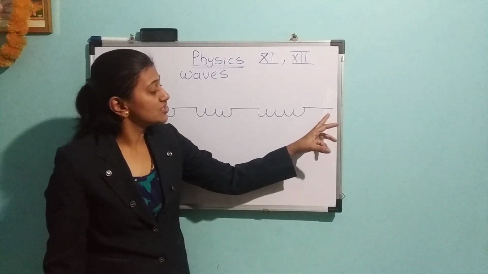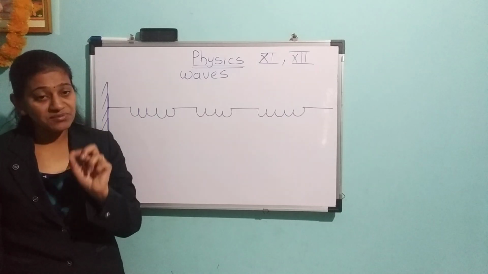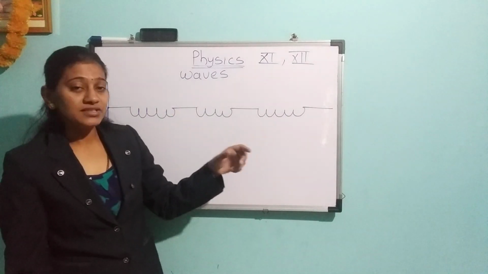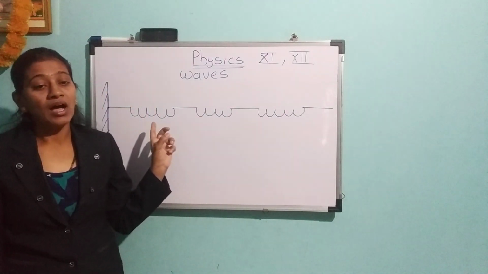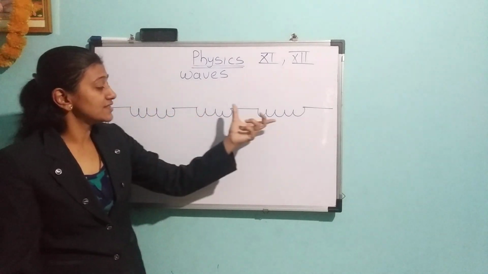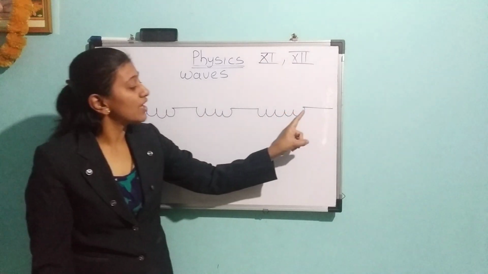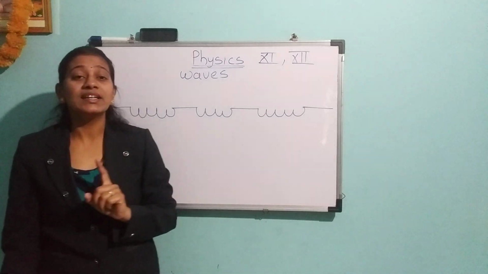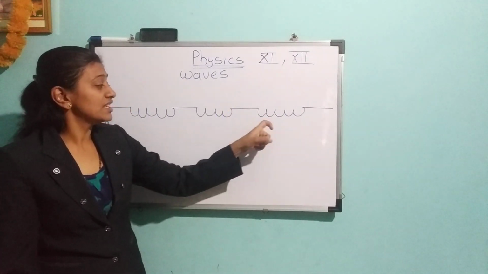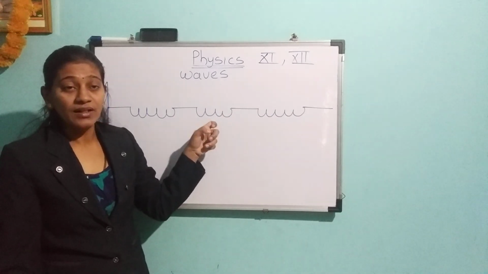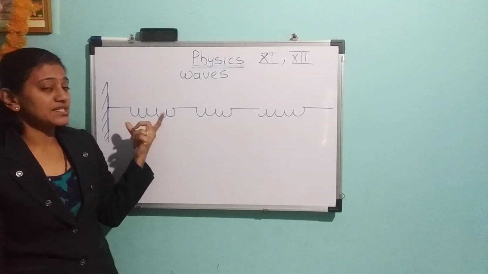Whenever we give the jerk to the free end of the collection of springs, a disturbance is created, and that disturbance means wave, and it propagates from one end to the other end. We can't say the system is directly displaced by giving the jerk, but whenever we create a disturbance here, that disturbance is transferred to one spring. This spring is connected to the second spring, and that is connected to the third one. So the disturbance is transferred one by one.